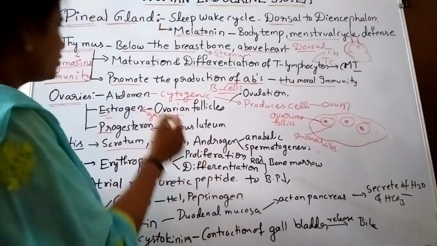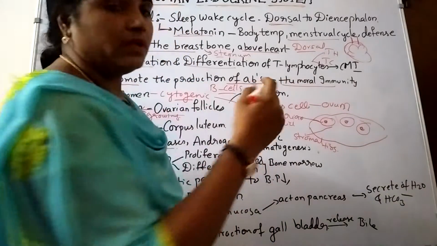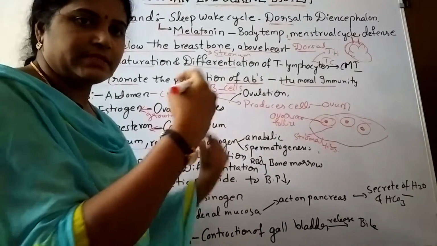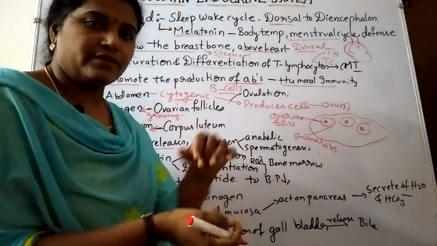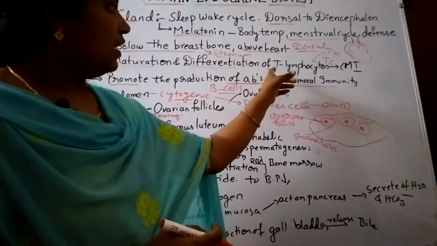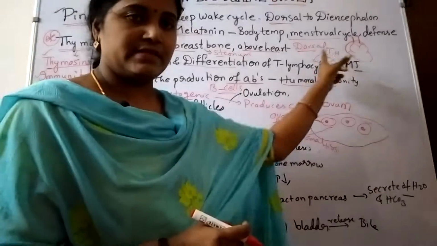Okay, so maturation and differentiation of T lymphocytes means, first after the production of the T lymphocytes, that is T cells, they undergo the maturation process, means they become functional. After that they undergo differentiation, T lymphocytes divide into TH cells and TC cells.